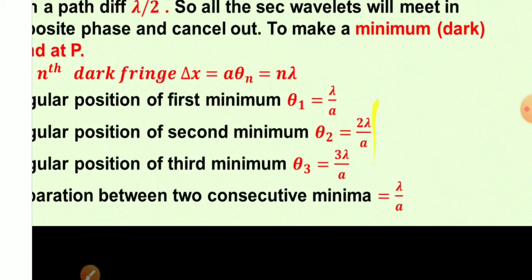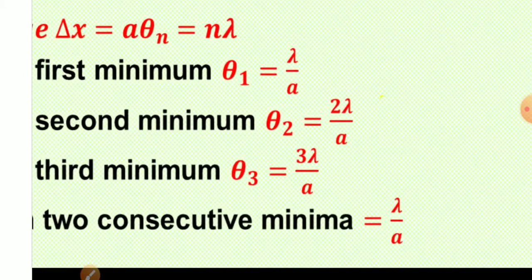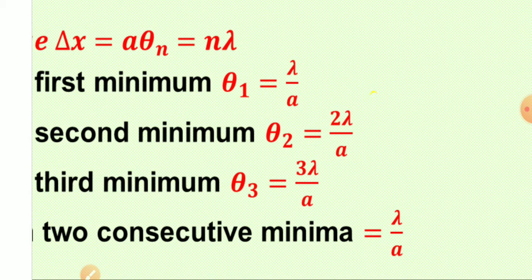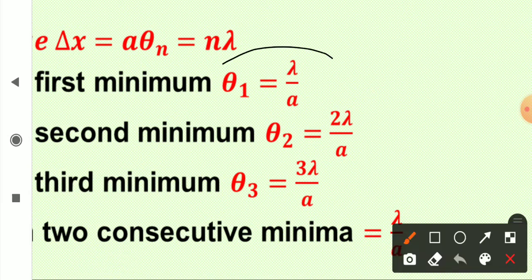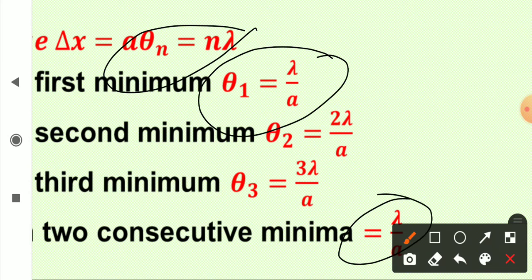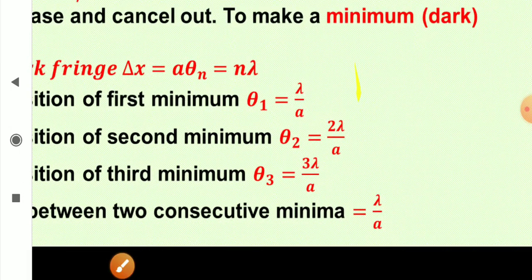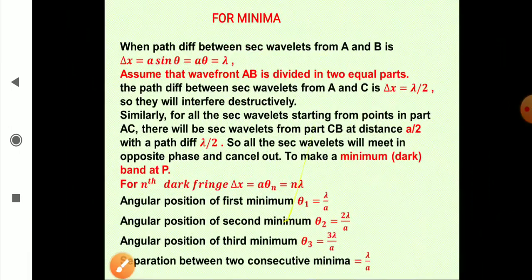Separation between any two consecutive minima is λ upon a. So it's very important. You must remember these relations and this separation also. And the derivation as such is very important. So now let us move on to